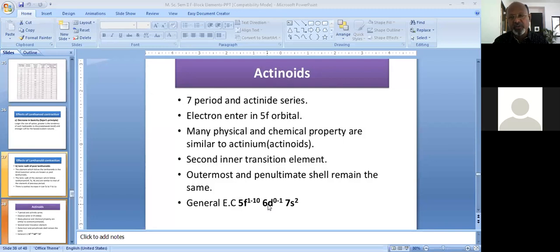One cannot distinguish whether the incoming electron actually enters into the 5f or 6d orbital, because the energy gap between these two orbitals is very small. Here, if we look at the electronic configuration of all these elements,